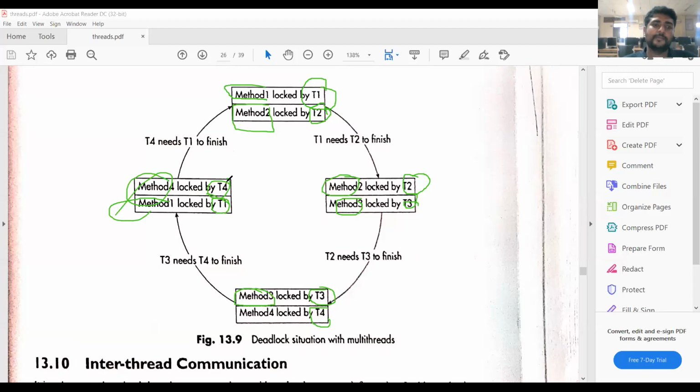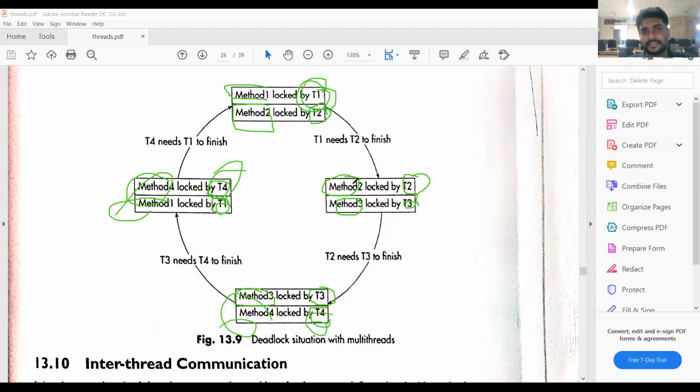T1 is executing method 1, and in the previous step, T4 is executing method 4.